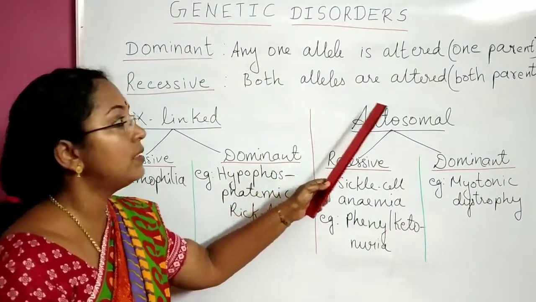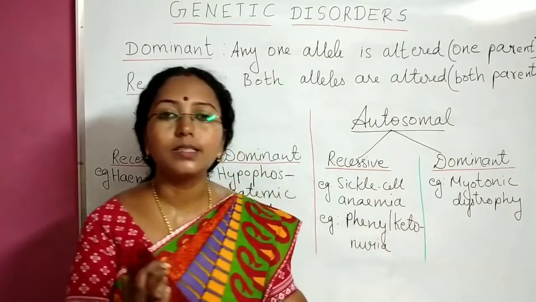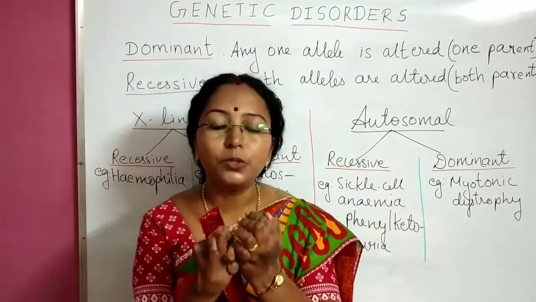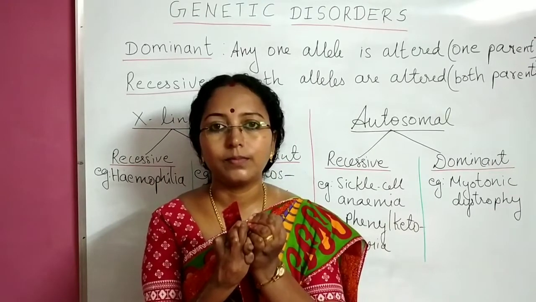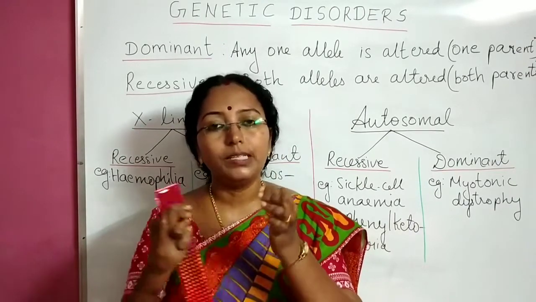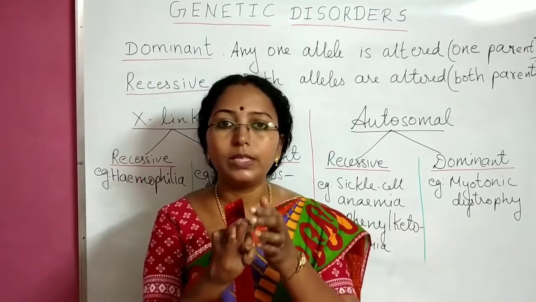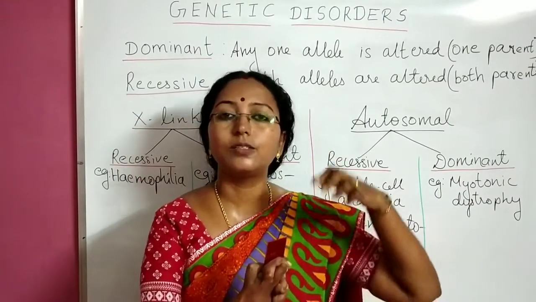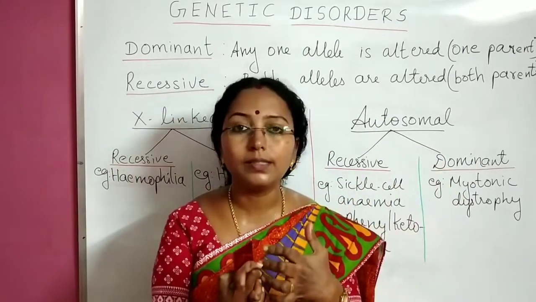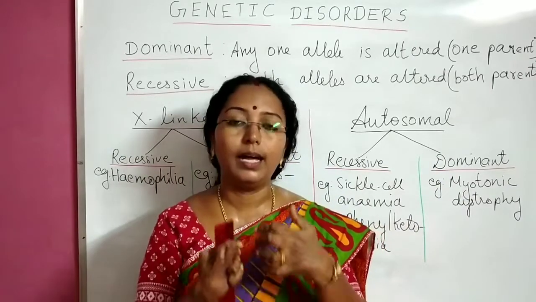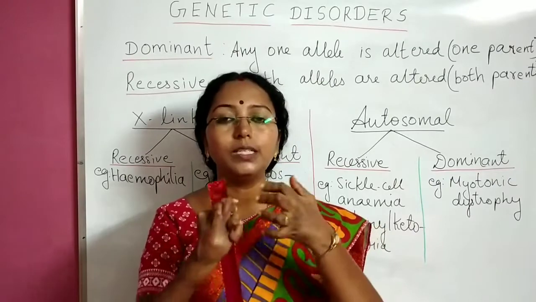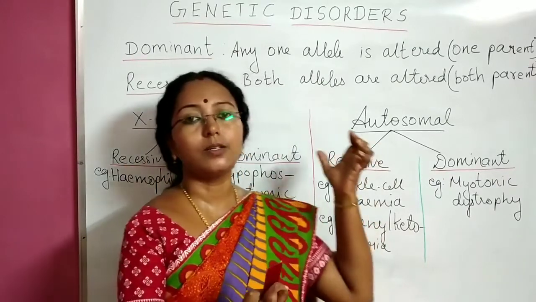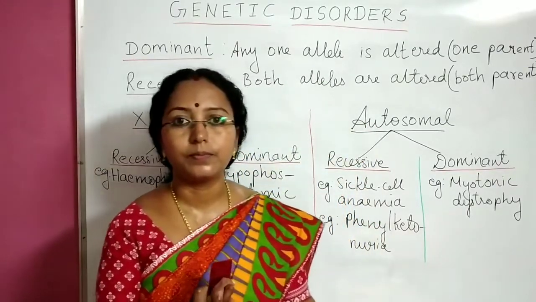Why did that happen? Because both the parents' gametes that fused were defective. So if at least one parent's gamete is defective and because of that the disease is occurring, it is dominant. If both the parents' gametes are carrying defective alleles and because of their fusion the individual is getting the disease, it is called a recessive disorder.